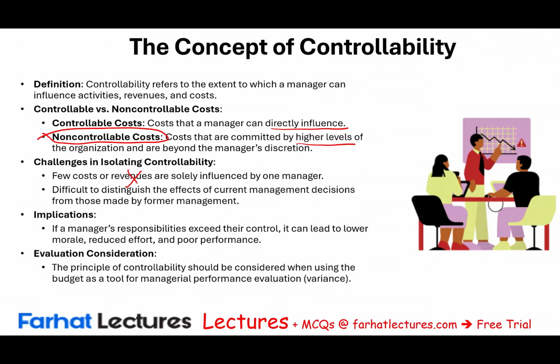So the principle of controllability should be considered when using the budgeting tool for managerial performance evaluation, specifically variances. When we talk about variances later, we will revisit this topic. But the budget helps us because the budget is the benchmark, the standard. This is what we have, and we're going to compare everything to that standard.